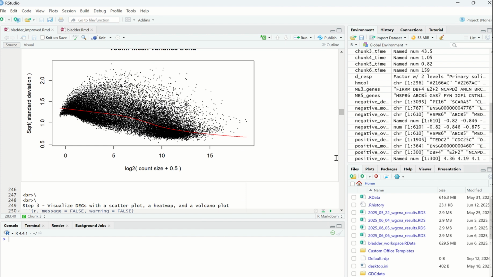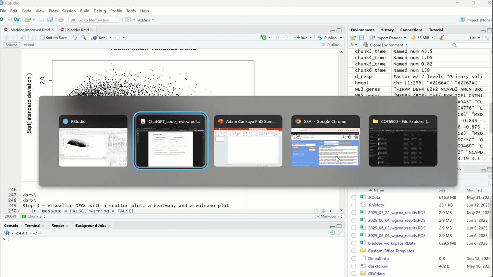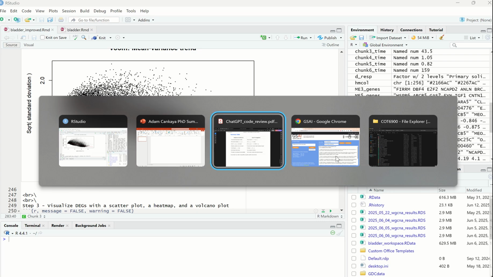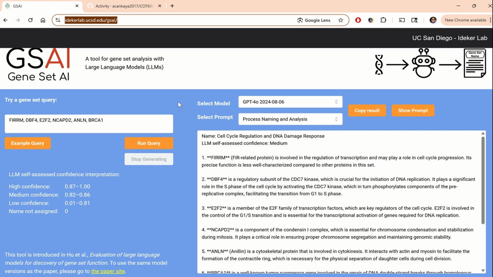Now, also, we talked about before using this online resource to do the gene set analysis.